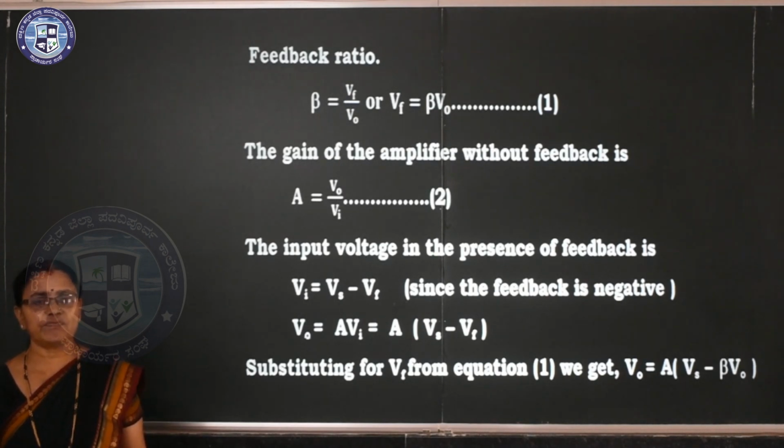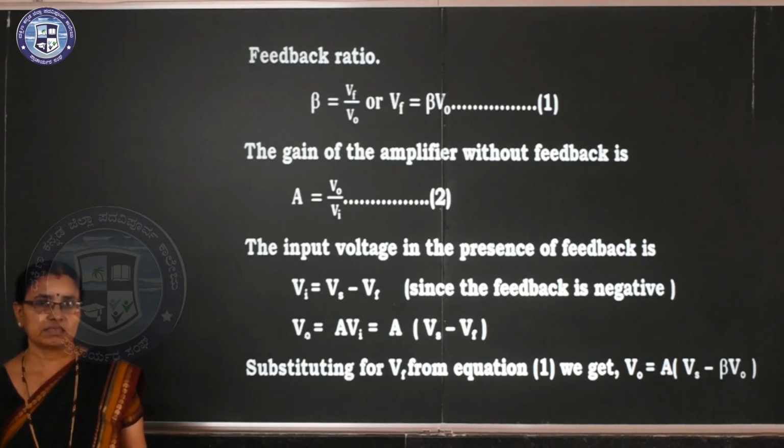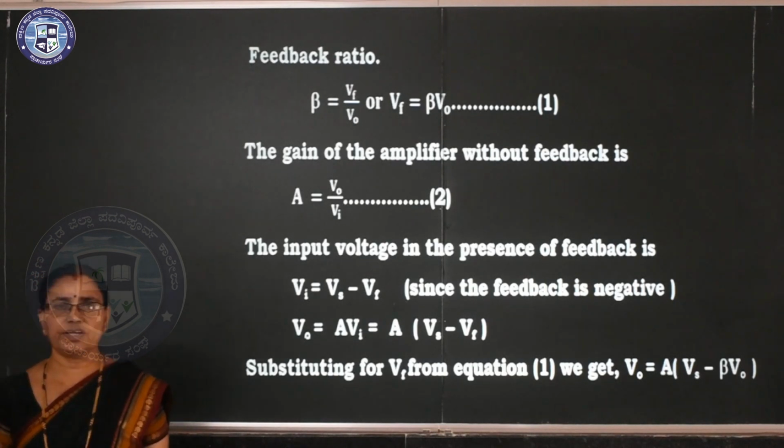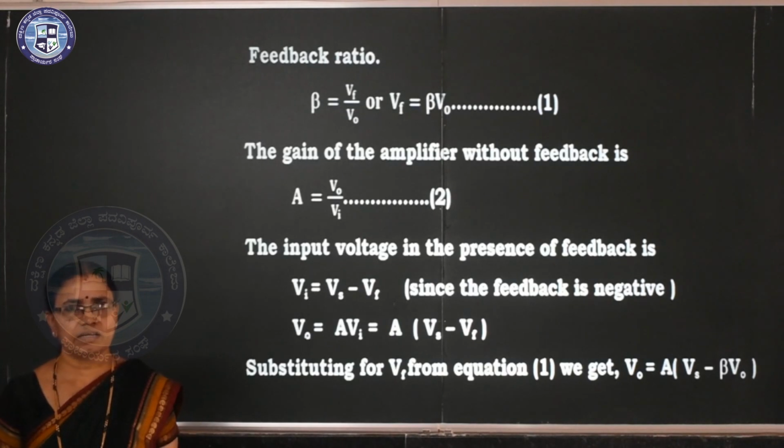The gain of the amplifier without feedback, A is equal to V naught divided by Vi. The gain after the feedback, we have to take V out by Vs. AF is equal to V out by Vs after applying feedback. And here A is equal to V out by Vi.